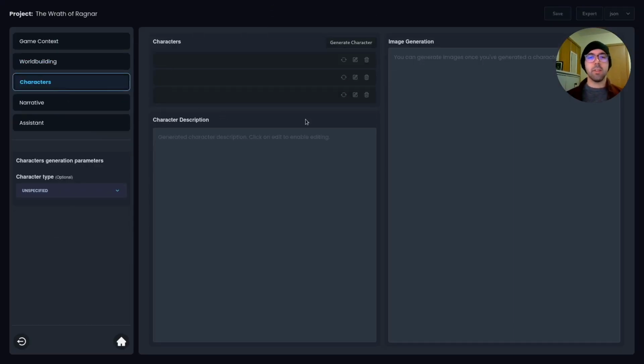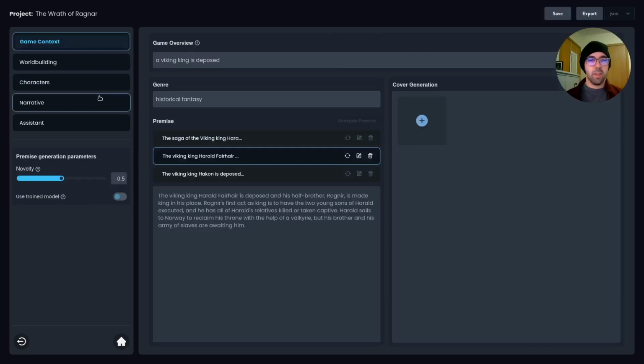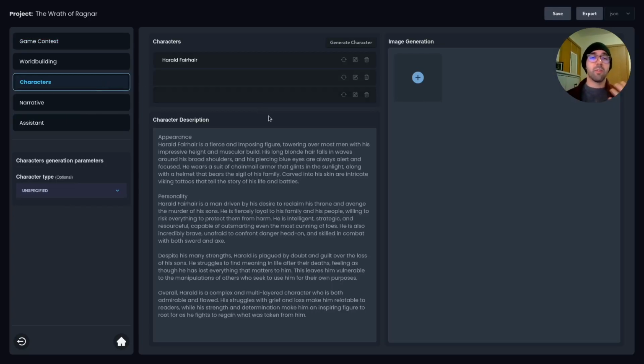skip ahead to characters, and start generating some characters. Boom, Harald Fairhair. So if you notice something, it's the same character that we have in the premise. So the system is intelligent enough to realize which characters have already been created, and it's always going to include those in the cast of characters that you're generating at this step.